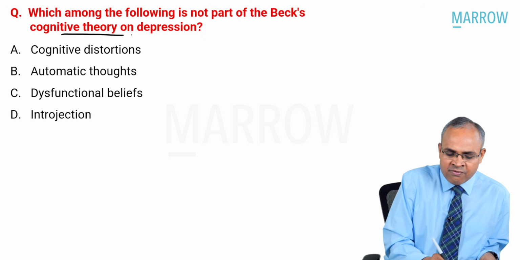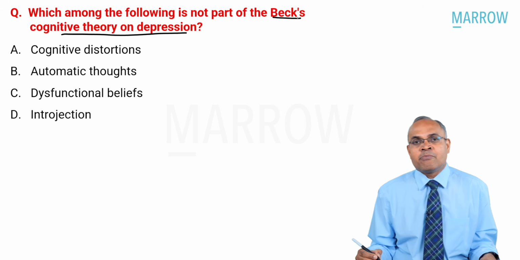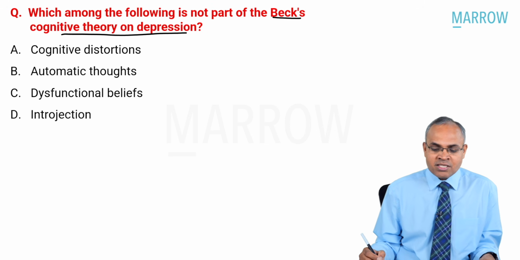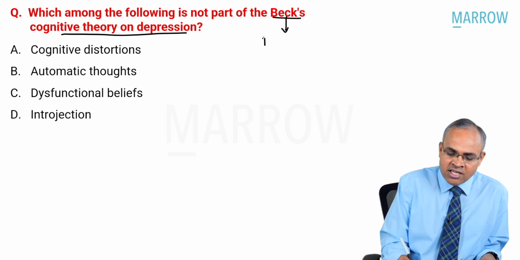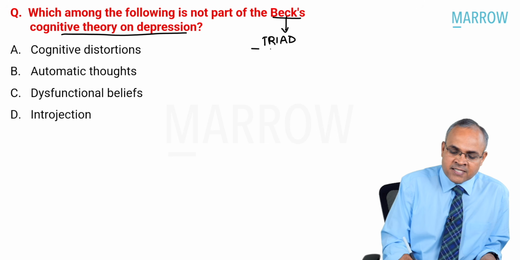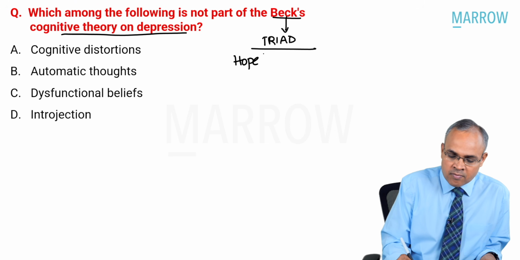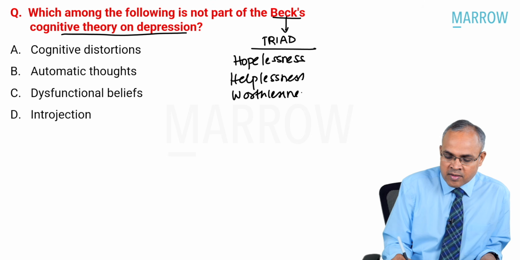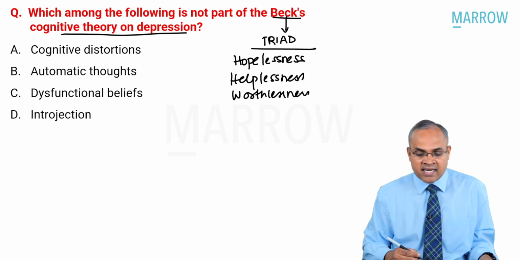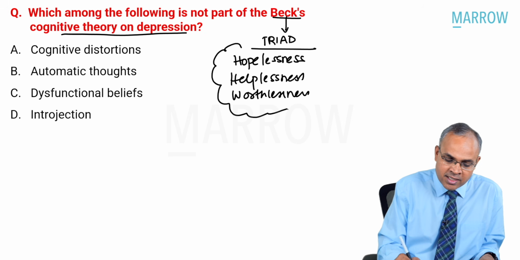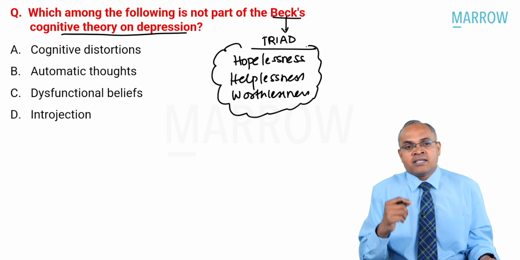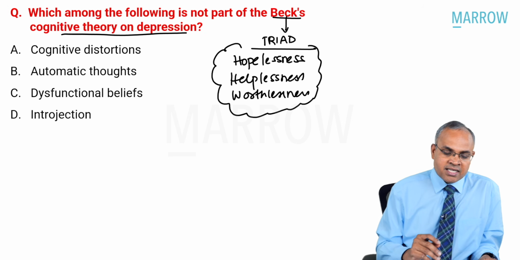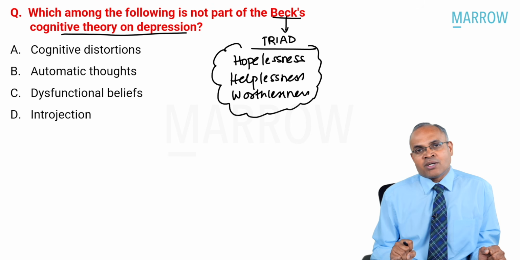Now, whenever you have read about depression, you would have definitely read about Beck's cognitive triad. What is Beck's cognitive triad? Beck's cognitive triad includes a few things: hopelessness, helplessness, and worthlessness. So this is called Beck's cognitive triad. One point. Understood? But what is asked here? As per Beck's cognitive theory, which of the following is not included is what is asked.